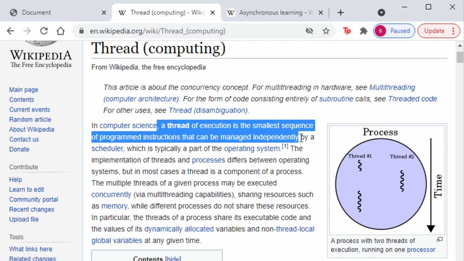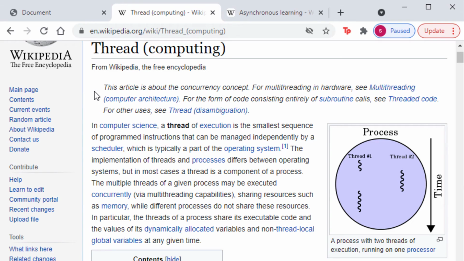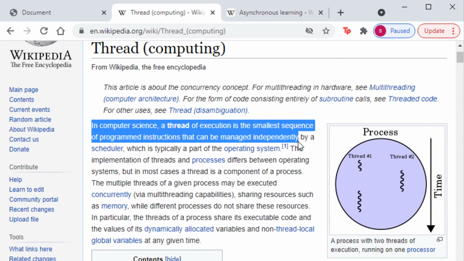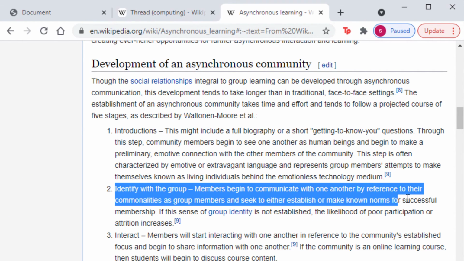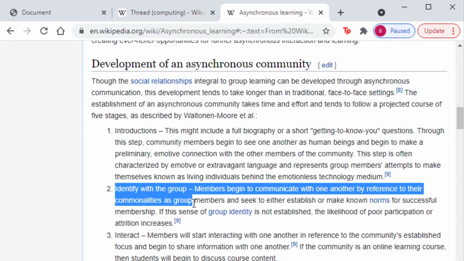What is a part of JavaScript, however, is anything that is single-threaded. Now, if I go ahead and search for the meaning of single-threaded, I would find that it would say, a thread of execution is the smallest sequence of programmed instructions that can be managed independently. Keyword independently. Now, if I scroll to the meaning of asynchronous, I would find on number 2 it says, identify with the group. Members begin to communicate. So asynchronous is a communication of members in a group. Each group is single-threaded, meaning each person can do one thing at a time. However, all of them working together become asynchronous.